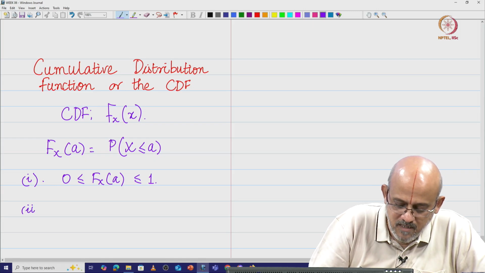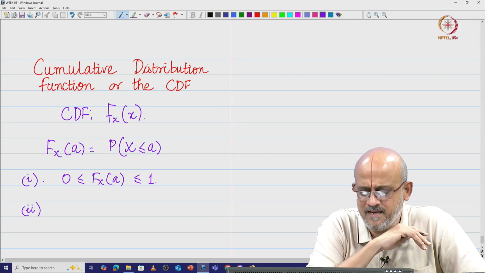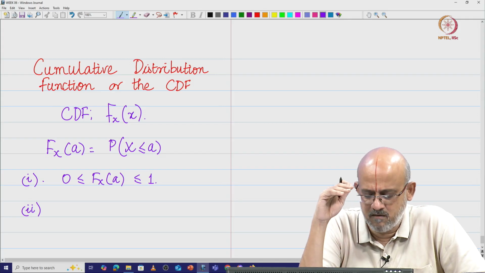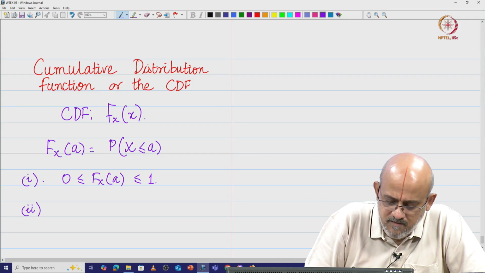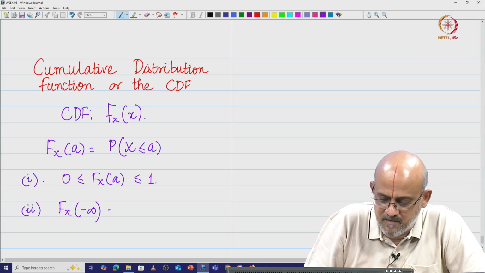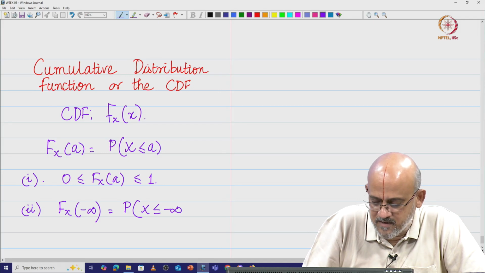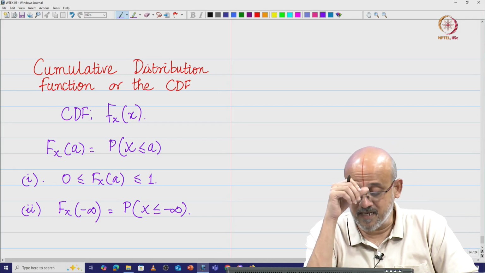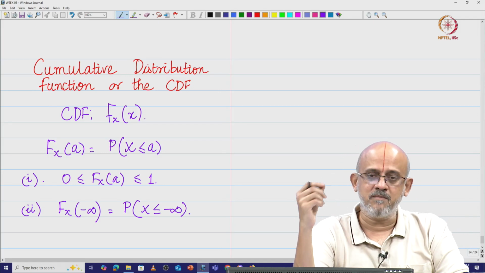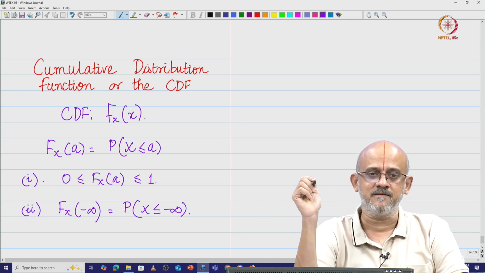The second one is interesting. Suppose I tell you, look, let us say what is the cumulative distribution function F_X of minus infinity? This is nothing but probability of X less than or equal to minus infinity. Now this is interesting because I am looking for the probability of the random variable taking a number smaller than minus infinity.